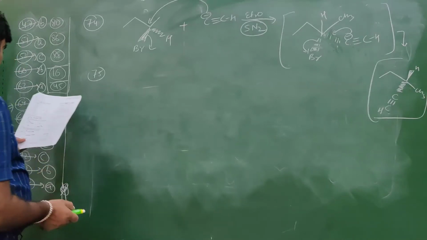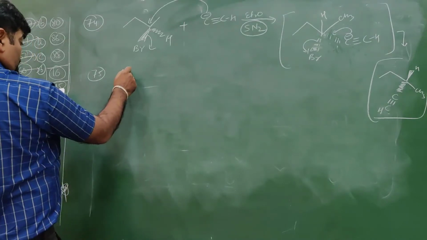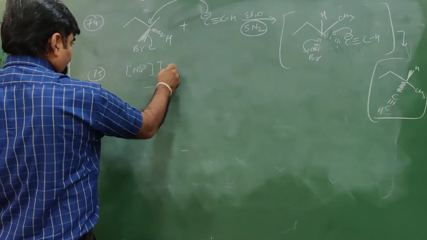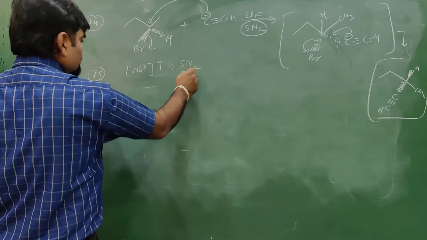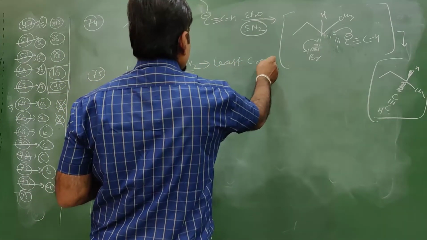Which of the following reaction will go faster if concentration of nucleophile is increased? So if concentration of nucleophile increases, it must be SN2 reaction. SN2 reaction means least crowd we need to see. So where is least crowd?